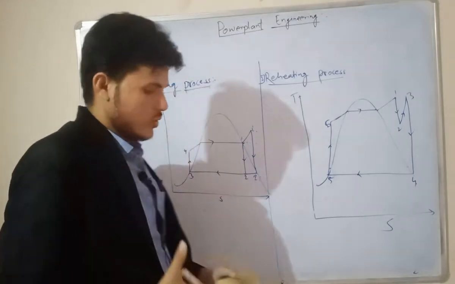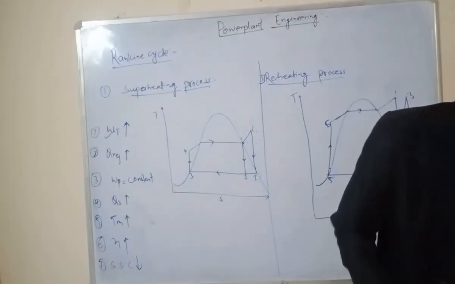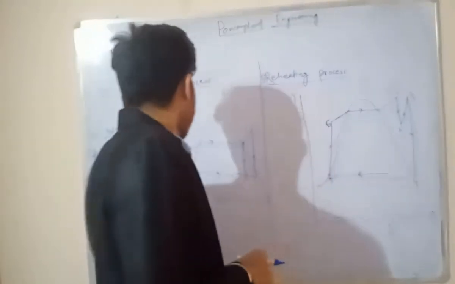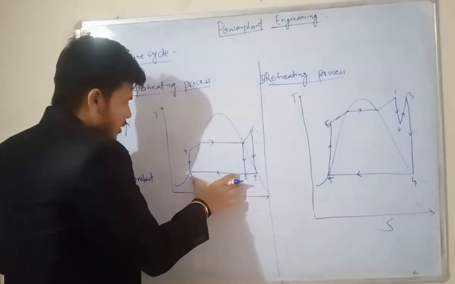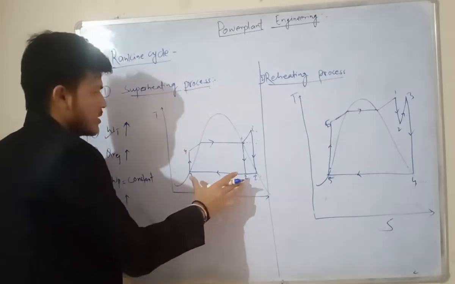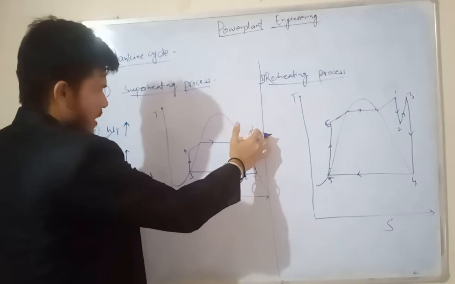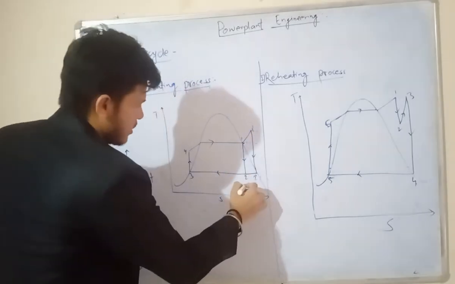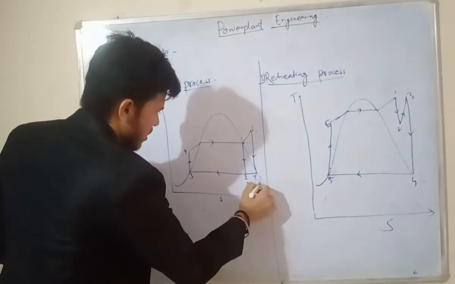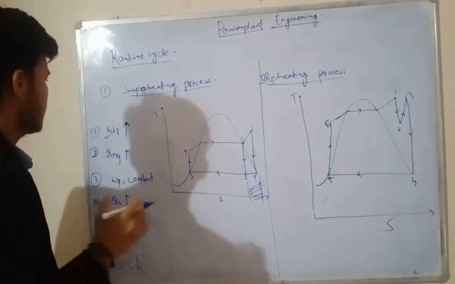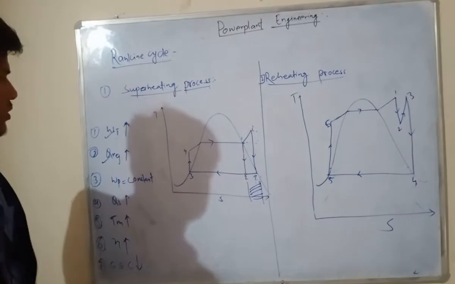We know the condenser's function is rejecting the heat from the steam and converting it into liquid. So the Q rejection increases from 2 dash to 3. From this diagram, this much our condenser work increases, which means our Q rejection also increases.